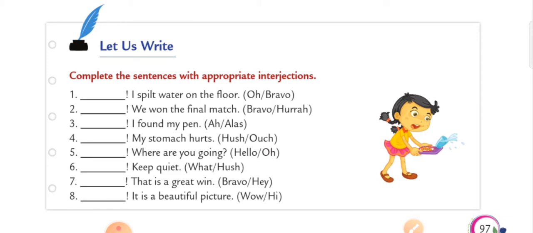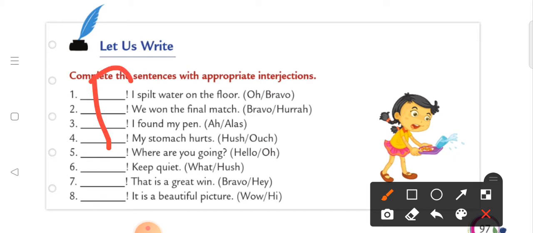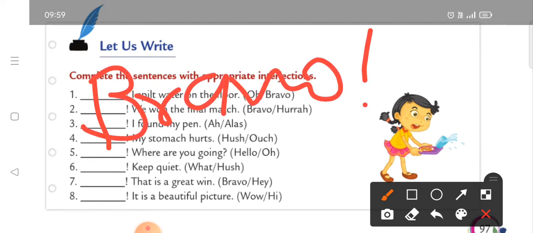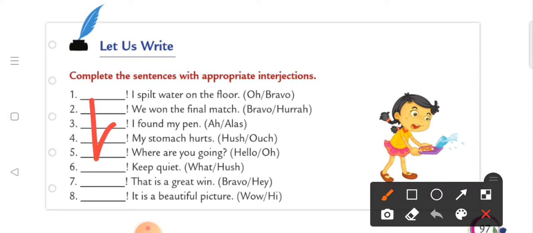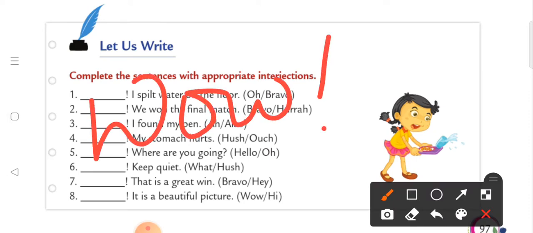Dash, that is a great win. That is a great win. Here we can write bravo for encouragement, right? And last one, dash, it is a beautiful picture. Now something beautiful. So what will you say? Will you say hi or will you say wow? Yes, we are going to say wow, right? Wow, it is a beautiful picture.